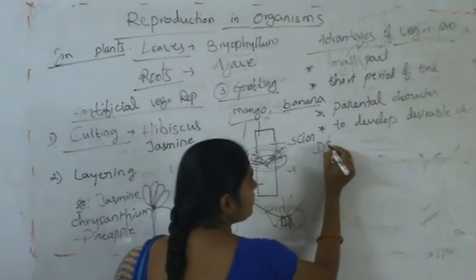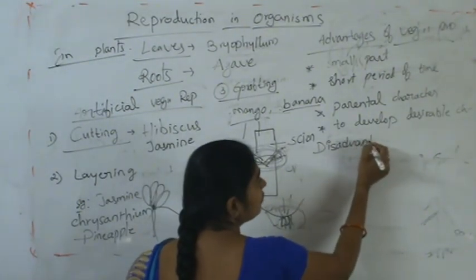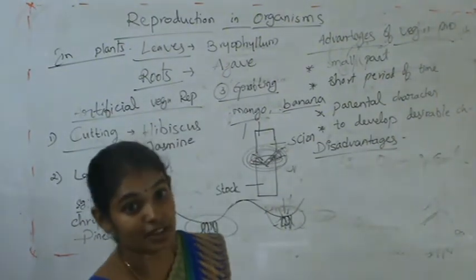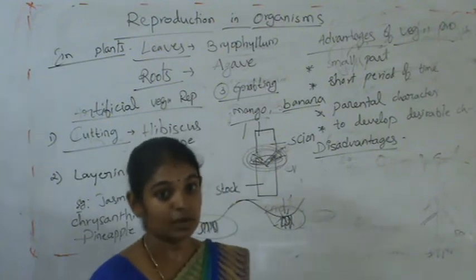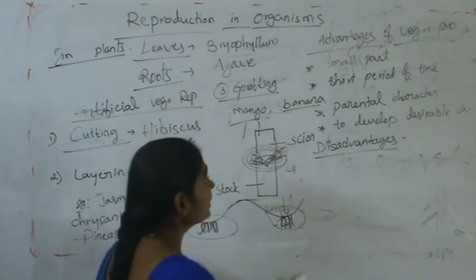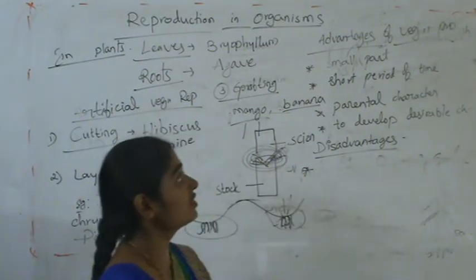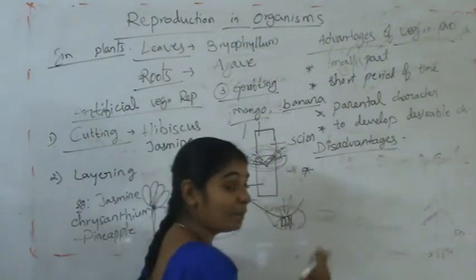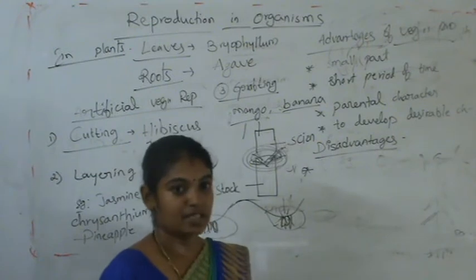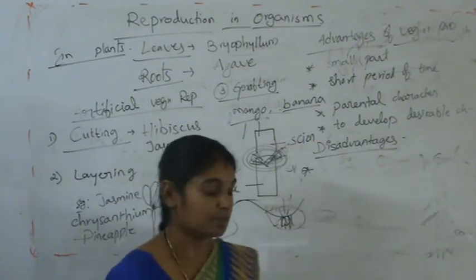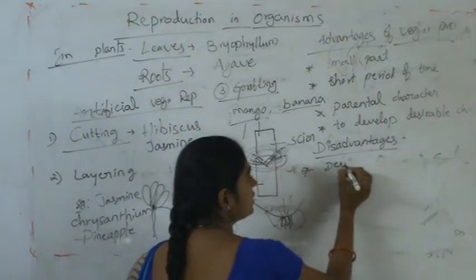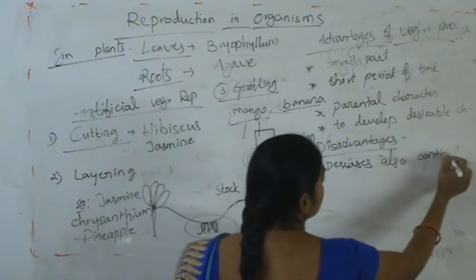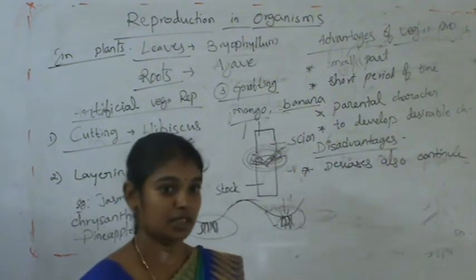And now the disadvantages. Mostly these disadvantages we can see in the natural type of vegetative reproduction. What are the disadvantages of vegetative propagation? The first one is, if the parent has any disease, the same disease will exist in the offspring, so diseases also continue generation after generation.